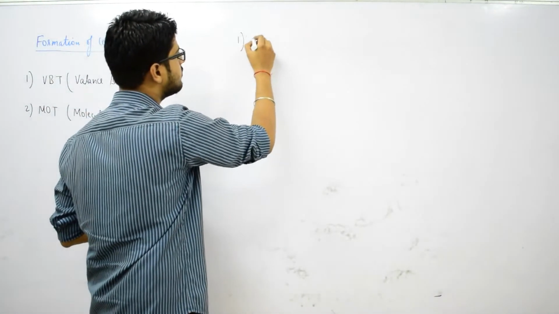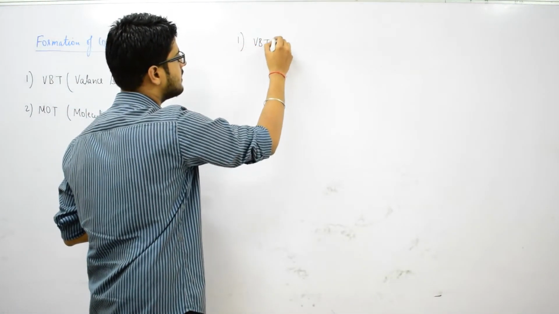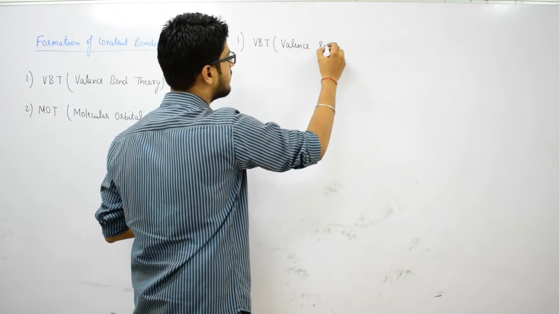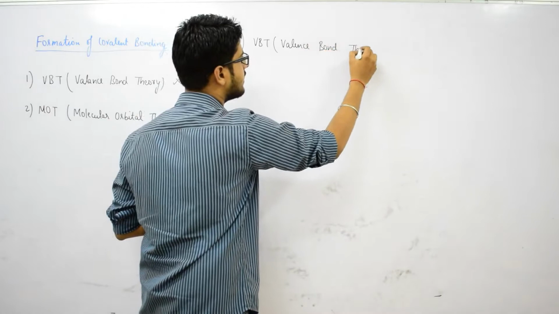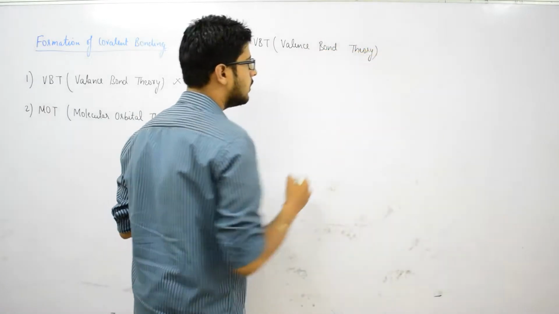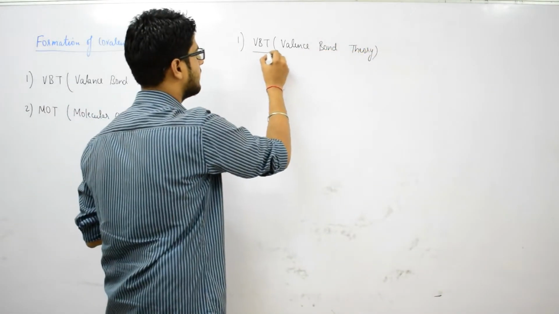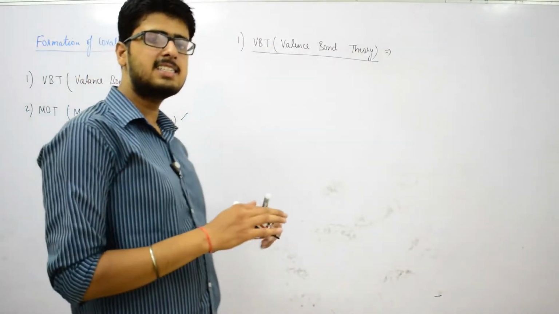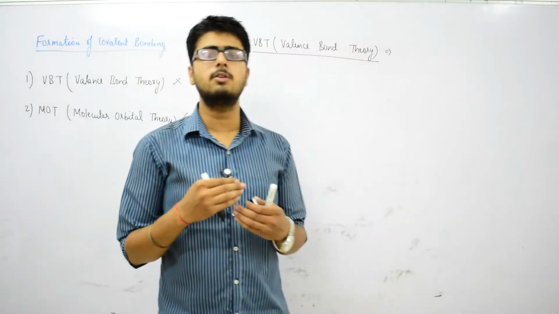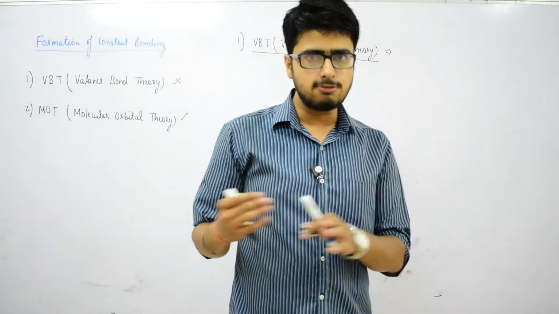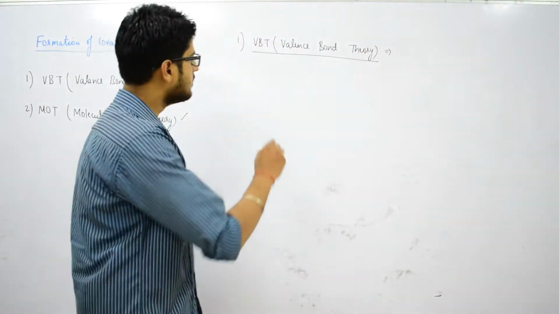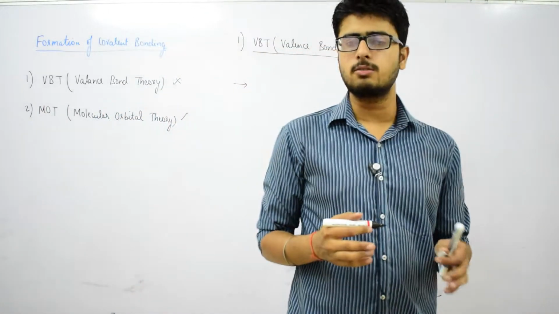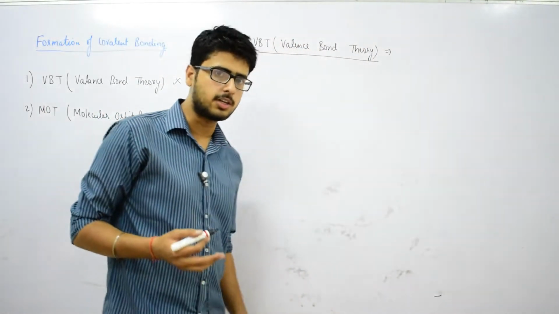We are going to discuss the first theory, VBT, which is called valence bond theory. First of all, let us see some of the postulates or characteristic features of valence bond theory. There are some main points which can be summarized in valence bond theory.